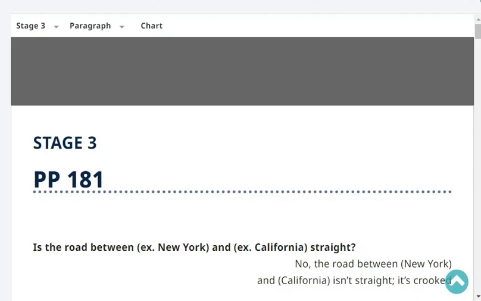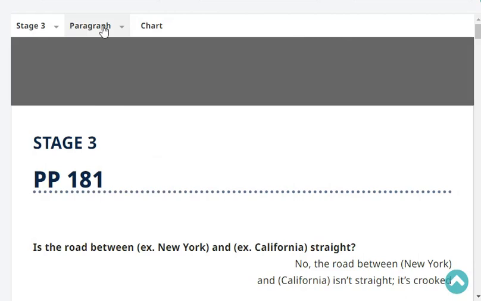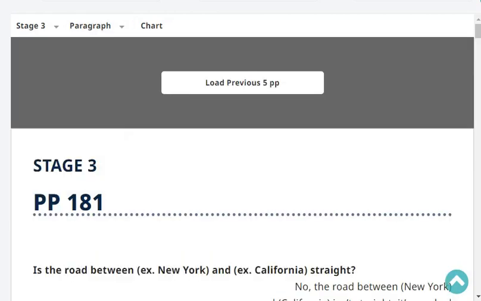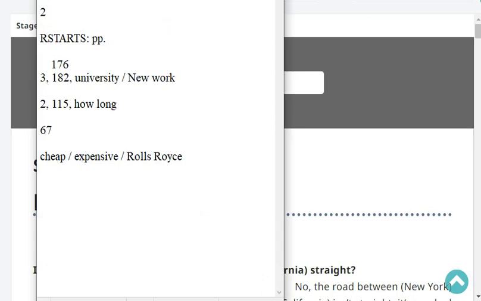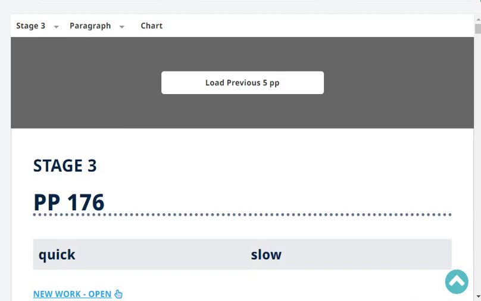Our progress report says we are at stage 3, paragraph page 182. And our last headword was "university." Newer type of lesson. Okay, so let's start with our revision. Ready? Okay, here we go.